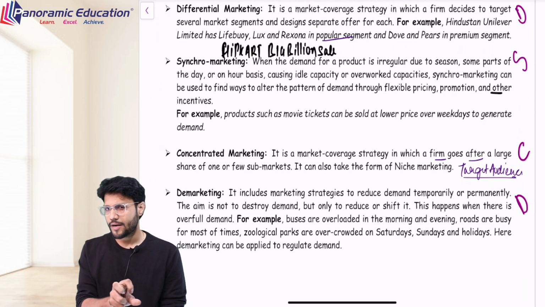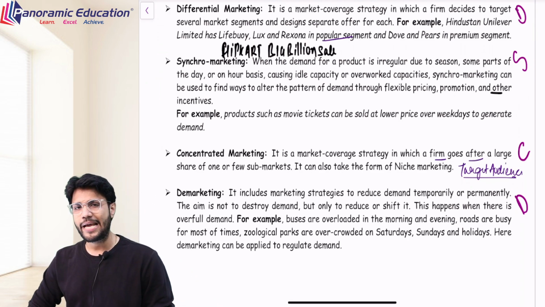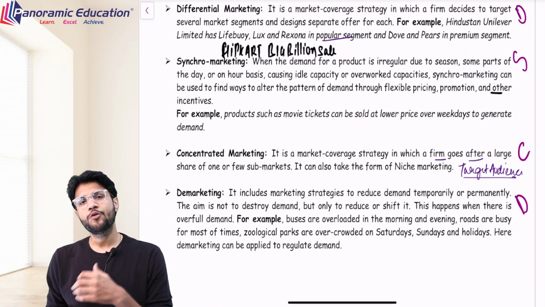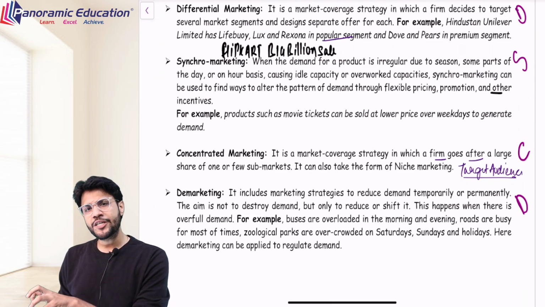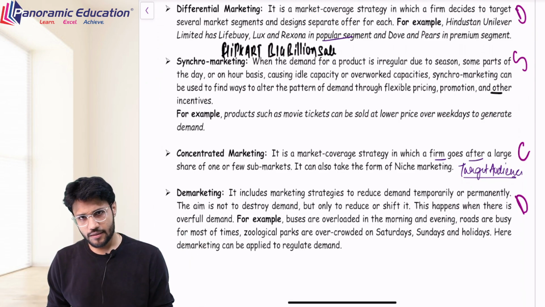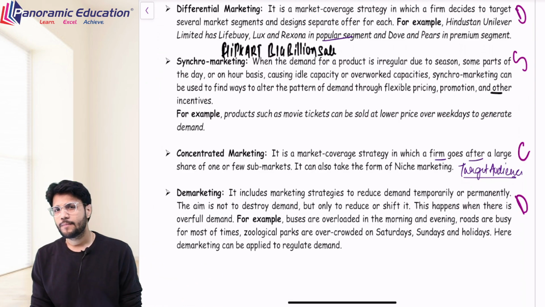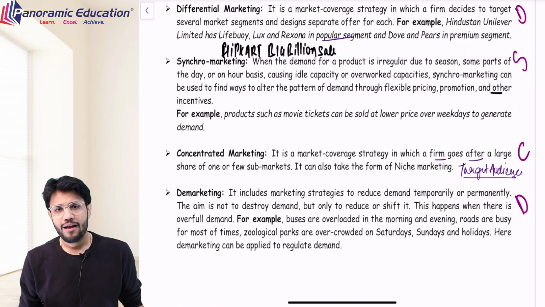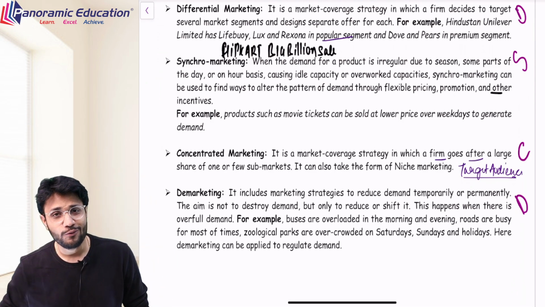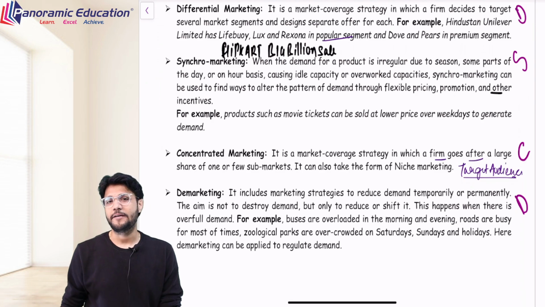Now what is synchro marketing? Sometimes your capacity is very idle and sometimes your capacity is very full, and you want that the over capacity should be handled by the under capacity. For example, from Monday to Friday nobody visits our water park, and on Saturday and Sunday even the rides are not free. You have to wait in a 1 hour queue in order to get the enjoyment of that ride.